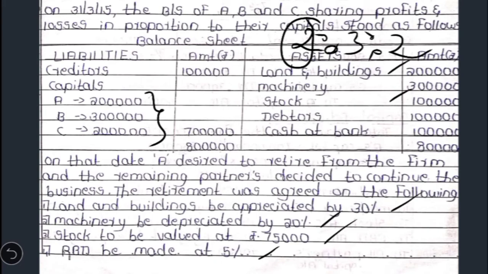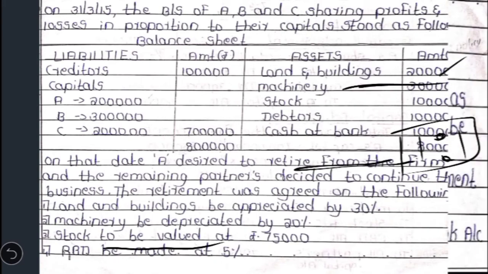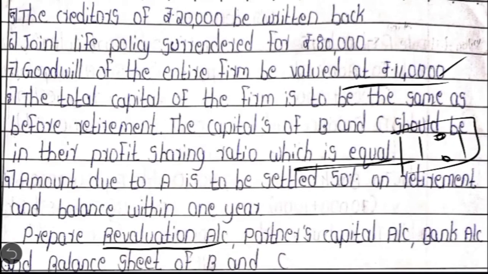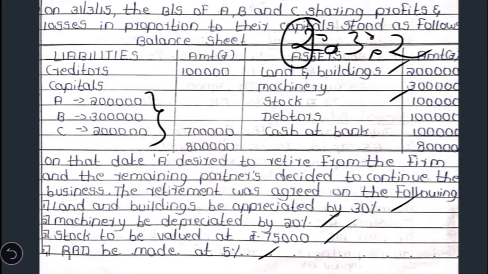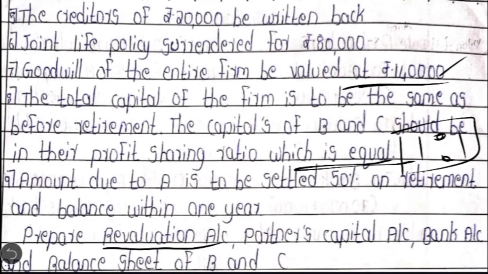So 1 lakh into 5%, which is a revaluation loss. Then the creditors of rupees 20,000 to be written back. If you check the liability side, the total amount of creditors was 1 lakh. So out of which 20,000 to be written back, which means that the company or the firm need not pay 20,000. They can save it, which is the revaluation profit. So it should be credited to the revaluation account.